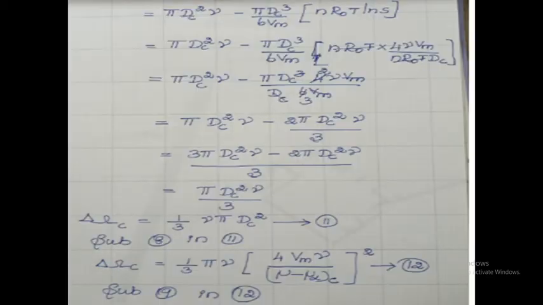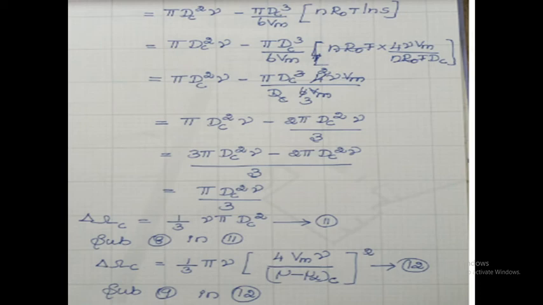Okay. From that expression, pi dc squared gamma minus pi dc cubed divided by 6 Vm times nR0T ln S. The value of ln S we already referred to in the previous slide: 4 gamma Vm divided by nR0T dc. So from this expression the nR0T terms are cancelled. Finally we get pi dc squared gamma minus pi dc cubed by dc times 6 Vm times 4 gamma Vm.